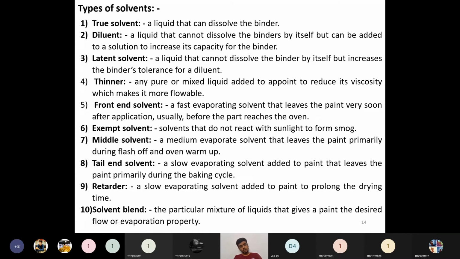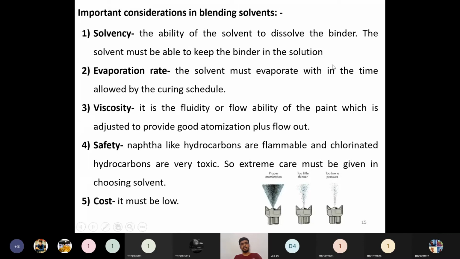So next we will see what are the important considerations we have to take when we are blending this solvent with a suitable paint or organic coating. So what are the important considerations? The first one is the solvency or solubilizing ability. The ability of a solvent to dissolve the binder needs to be high. The solvent must be able to keep the binder in the solution. It should keep the binder in the solution mode.